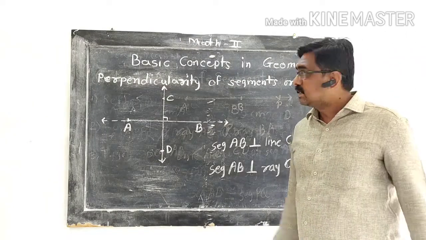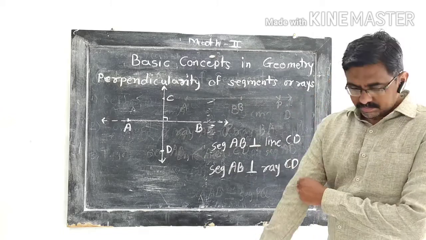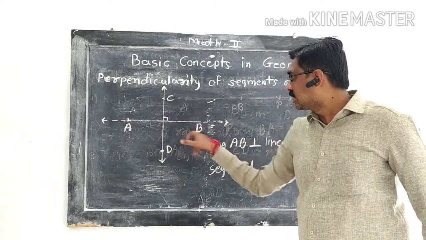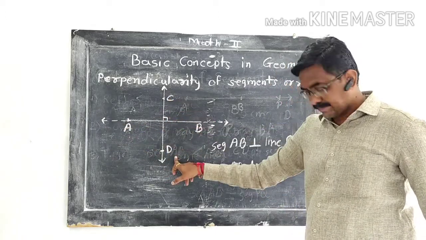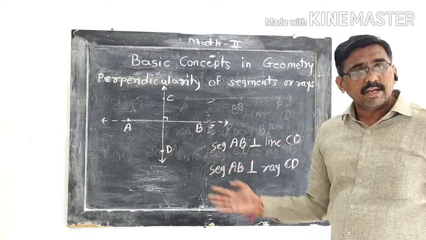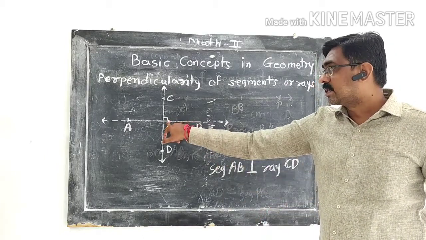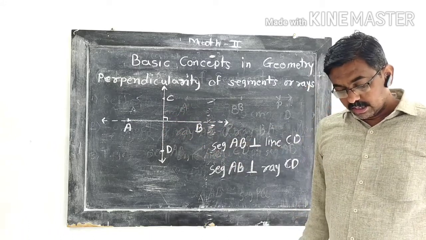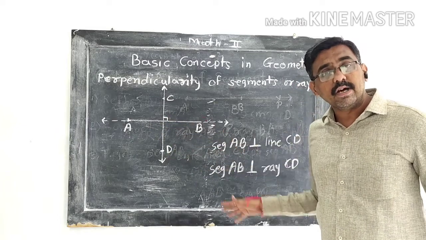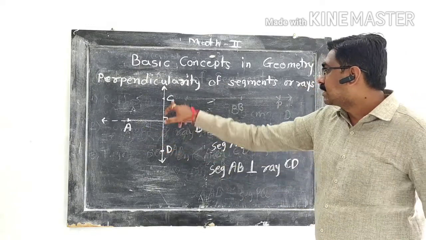Now the next thing we have to discuss is the perpendicularity of segments or rays. If the lines containing two segments, that means segment AB and segment CD, or two rays, or one segment and one ray, are perpendicular to each other, then we can say that the two segments, two rays, or one segment and one ray are perpendicular to each other.